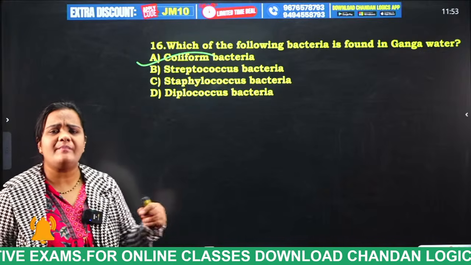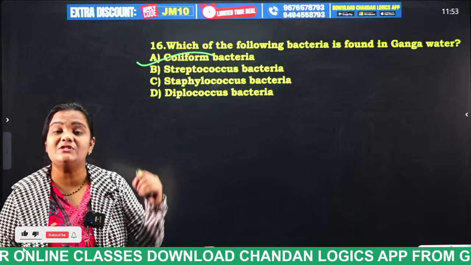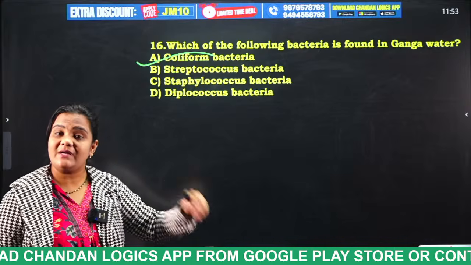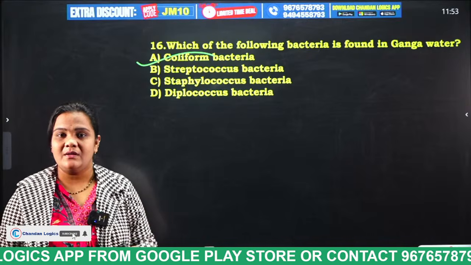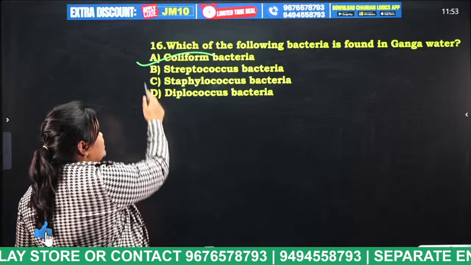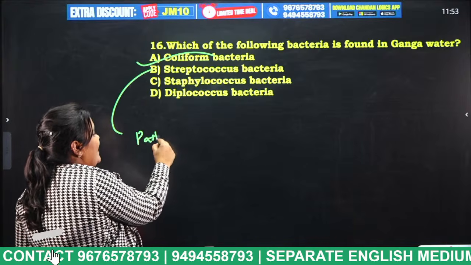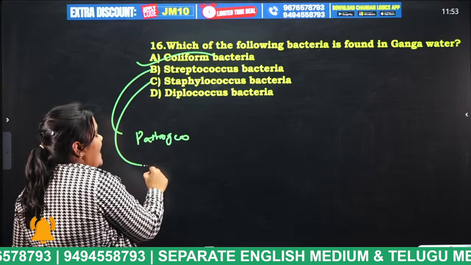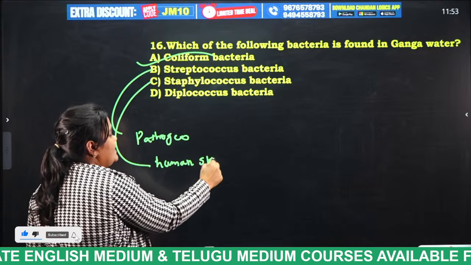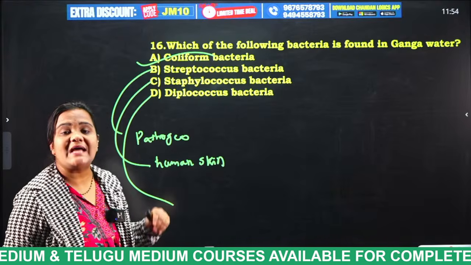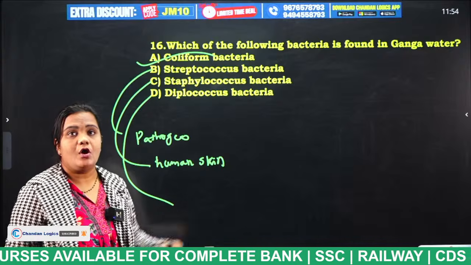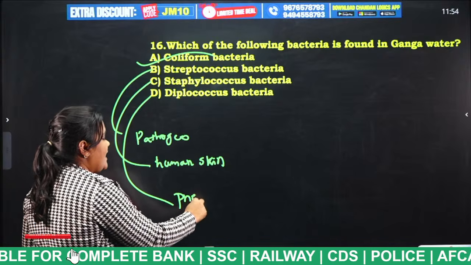Where does this coliform bacteria come from? It is located in the human intestines, especially in the fecal matter. The Ganga water is totally contaminated with fecal matter. So coliform bacteria is also a type of pathogen which is very harmful. Staphylococcus bacteria is present on our human skin. And Diplococcus bacteria causes lung infection like pneumonia.